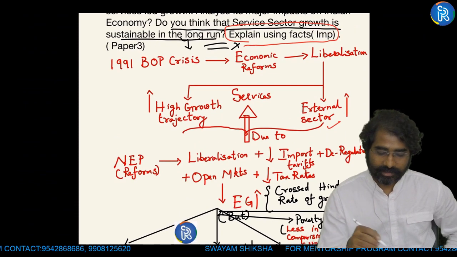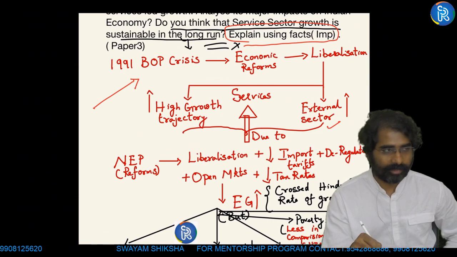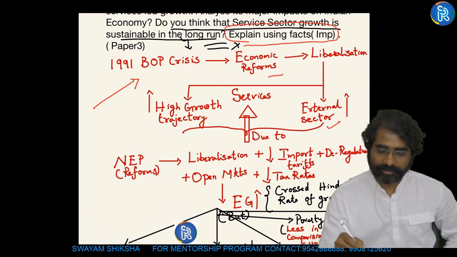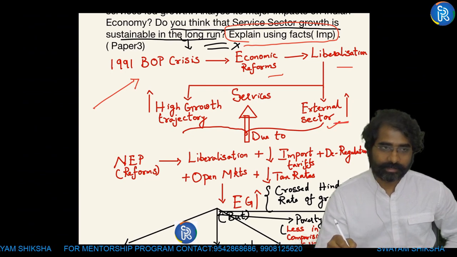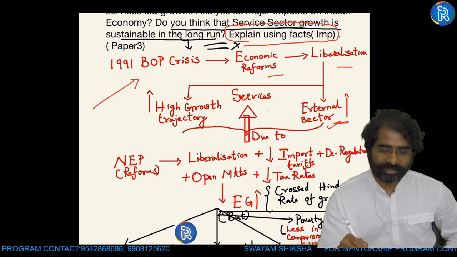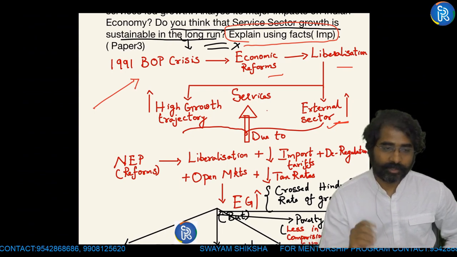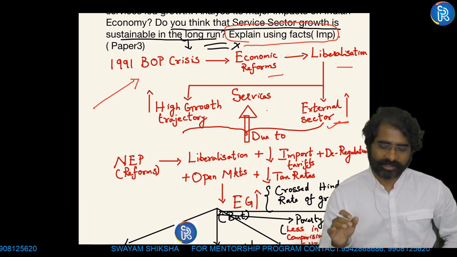See here, this is giving my picture of my answer. 1991 economic crisis, brought in reforms, came up with liberalization, liberalized external sector. Due to that, services sector contribution increased and India was put into high growth trajectory. Everything I've stated in this flowchart. Of course, I'm not talking about flowcharts here, just to show you.